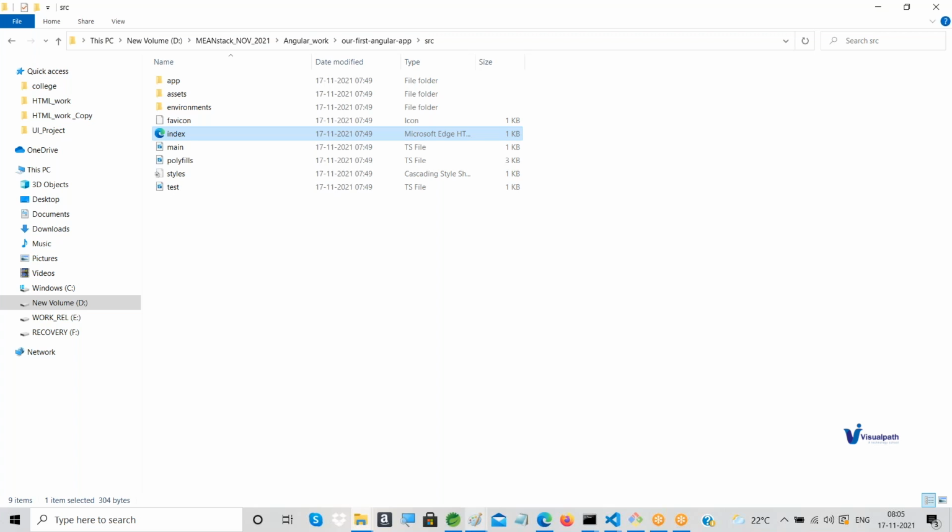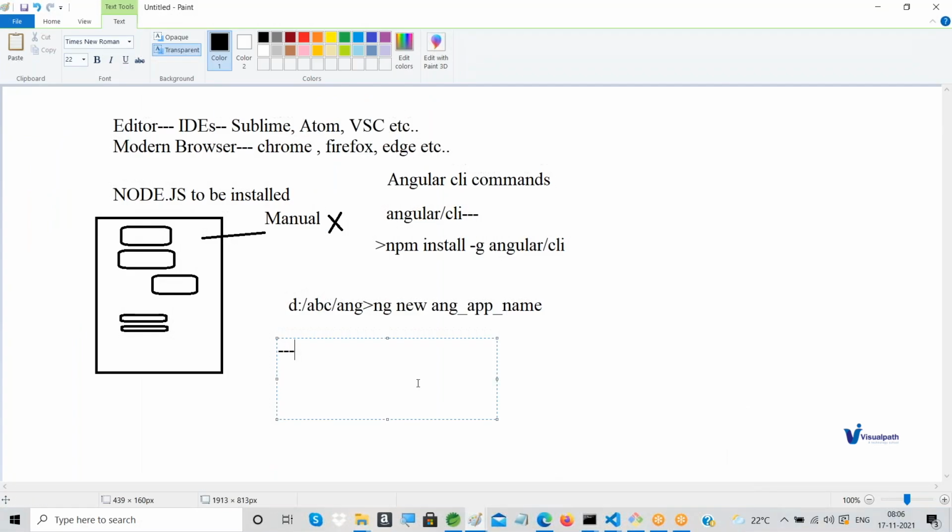You understood, right? For this to happen, we need a server to run, which is called a development server. This is not the production level server I am talking about, that is, once your application is ready and you are going to deploy it on a particular server, using an AWS server or any other cloud server, or without cloud on your own server, whatever it may be.